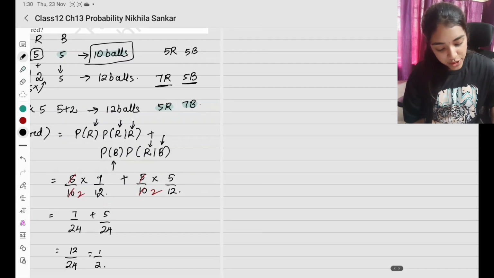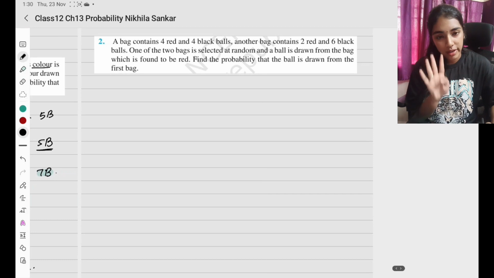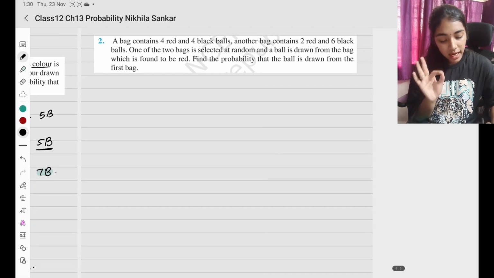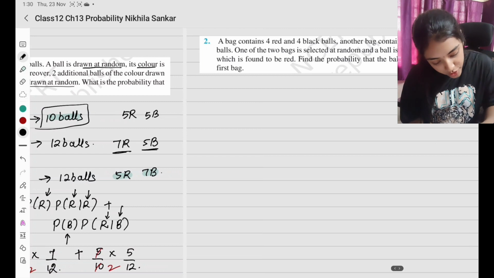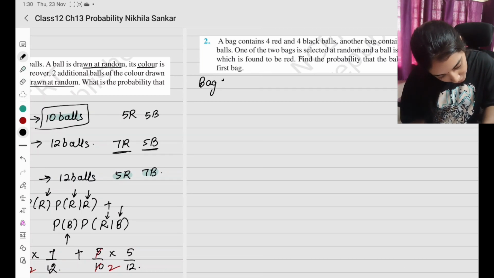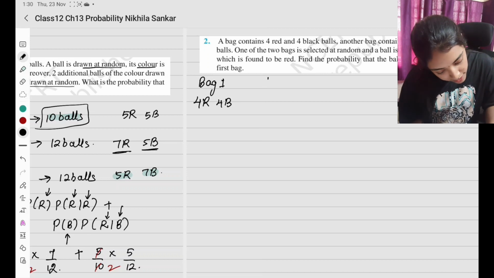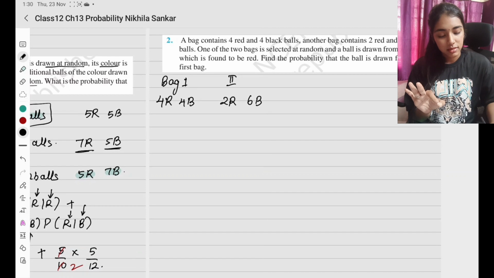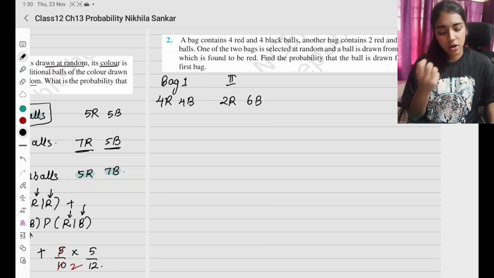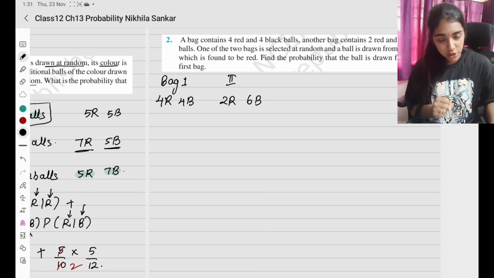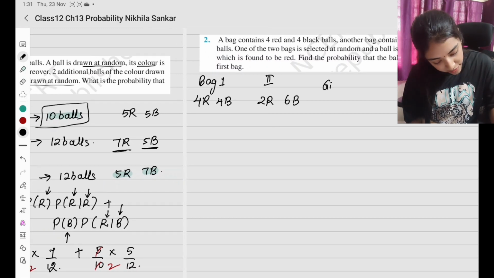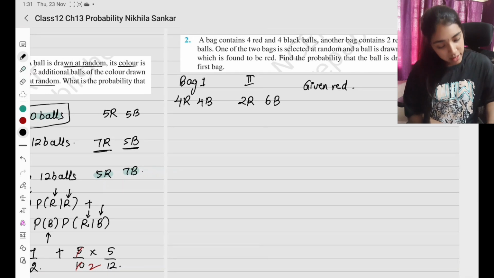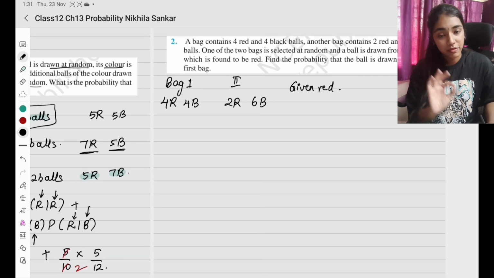Okay. Second question. A bag contains 4 red, 4 black balls and another bag. இப்போ 2 bag இருக்கு. Okay, so I'm going to write it. So bag 1. So I have 4 red and 4 black balls, and second bag contains 2 red and 6 black balls. One of the two bags is selected at random and a ball is drawn from the bag which is found to be red. So ஏதோ ஒரு bag choose பண்றோம் and the ball is given to be red. Given red. Find the probability that the ball is drawn from the first bag.